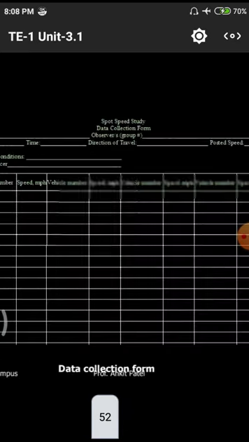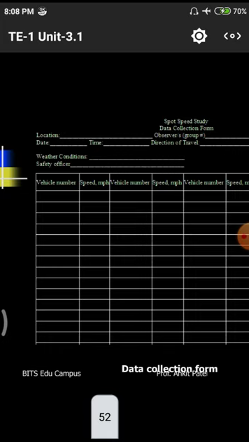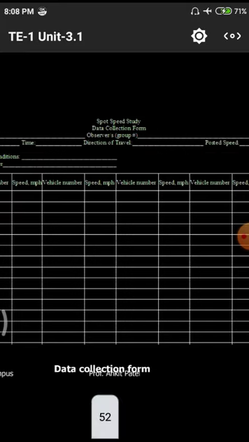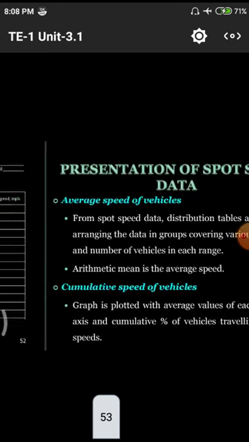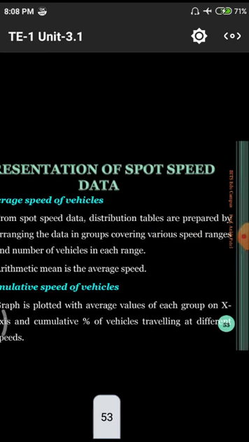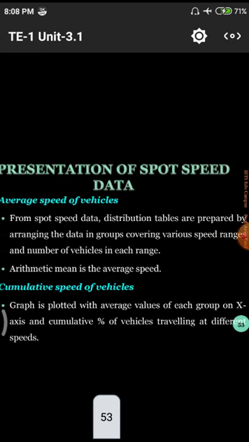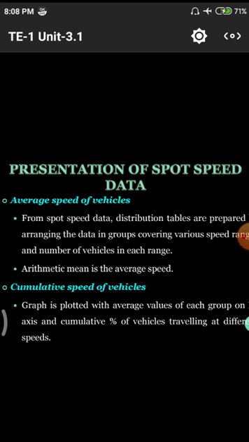Here we have vehicle number and speed in kilometers per hour. They use these tally sheets to record their collected data on a notepad. Notepad is not a phone. Normally they use different kinds of notes for their future purpose.